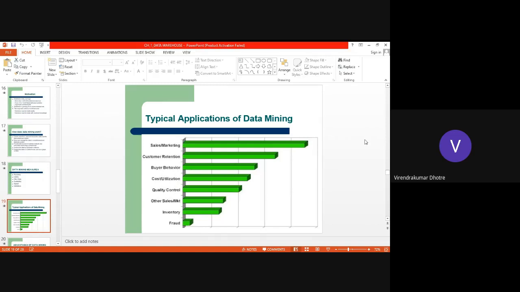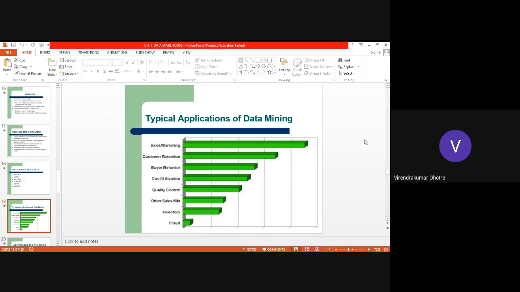We can provide them what they want. How should I know what they want? Yes, data mining can help you. So data mining is an application that can provide you that data. Based on that, you can launch your products. So sales and marketing is one of the applications.